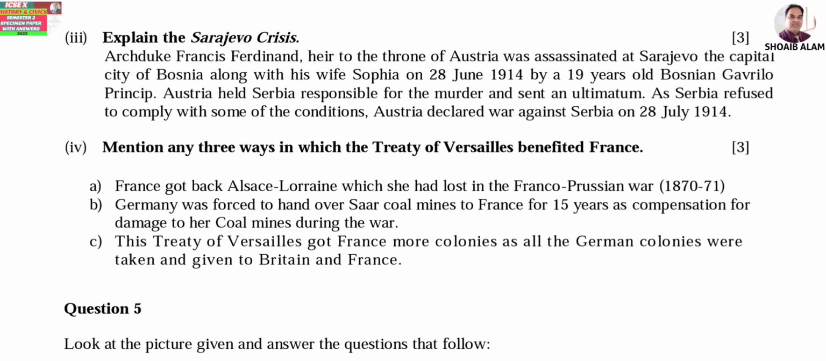So I've written the answer. Archduke Francis Ferdinand, heir to the throne of Austria, was assassinated at Sarajevo, the capital city of Bosnia, along with his wife Sofia on 20th June 1914 by a 19 year old Bosnian, Gavrilo Princip. Austria held Serbia responsible for the murder and sent an ultimatum. As Serbia refused to comply with some of the conditions, Austria declared war against Serbia on 20th July 1914. Okay, so this was the Sarajevo crisis, also known as the immediate cause of the First World War.